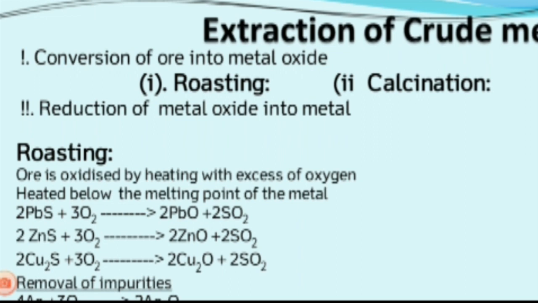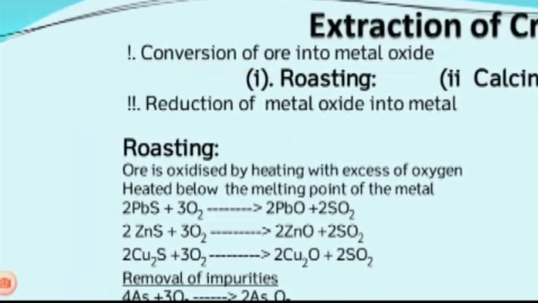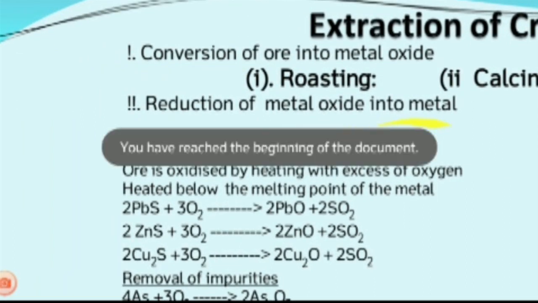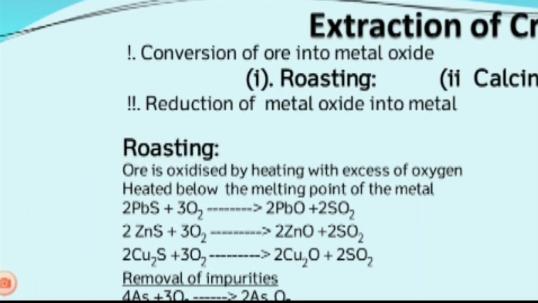The extraction of crude metal involves 2 steps. First one is conversion of ore into metal oxide, then second one is reduction of metal oxide into metal. So in this case the metal having a positive oxidation state is converted to an elemental metal. That is the actual thing that happens in the extraction of crude metal.